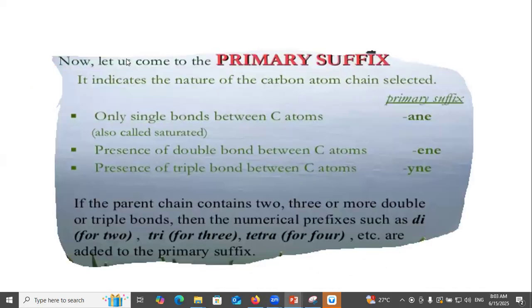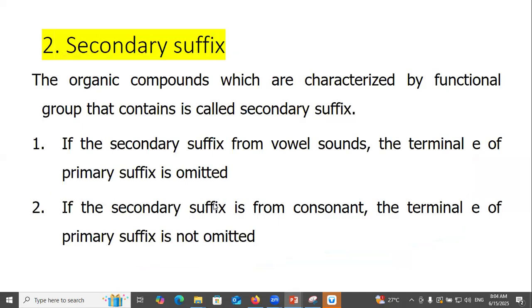The primary suffix indicates the nature of the carbon atom chain selected. Only single bonds between the carbon atoms: ane. Double bond: ene. Triple bond: yne. If the parent chain contains two, three, or more double or triple bonds, then numerical prefixes such as di for two, tri for three, tetra for four, etc. are added to the primary suffix.